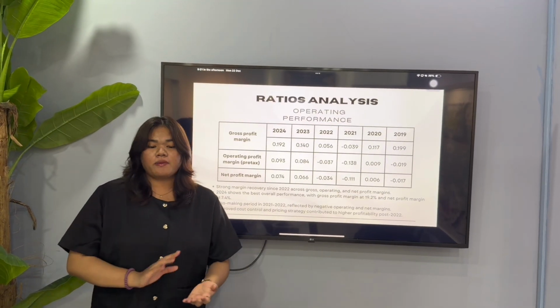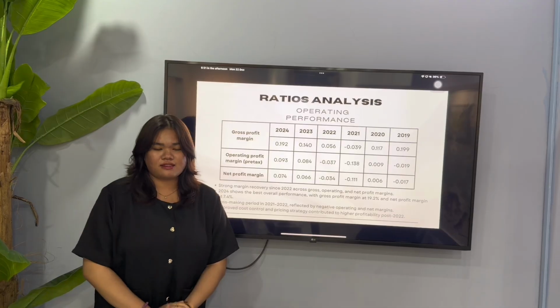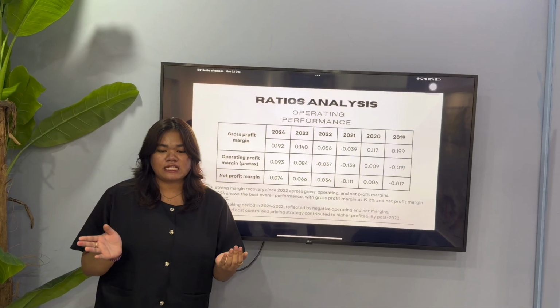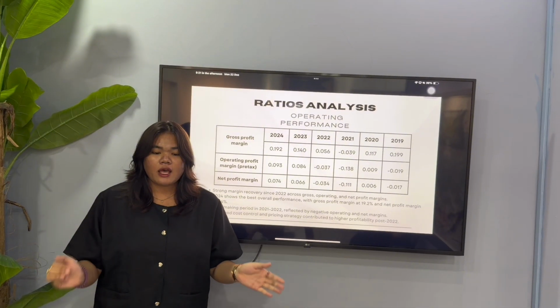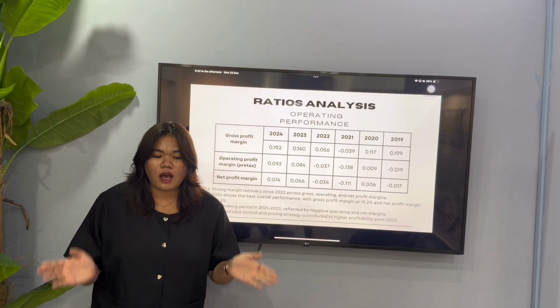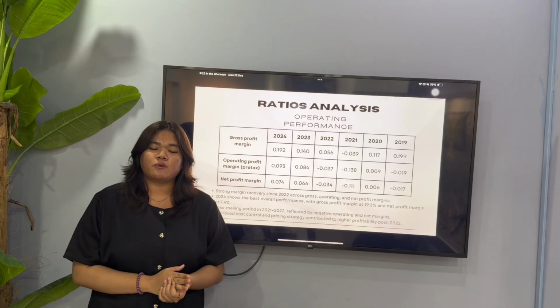This slide highlights the company's operating performance through gross, operating, and net profit margin over the last 6 years. We can see that the company faced significant challenges in 2021 and 2022, where both operating and net profit margin were negative, indicating that operating costs exceeded revenue during that period. From 2023 onward, there is a clear recovery in profitability.